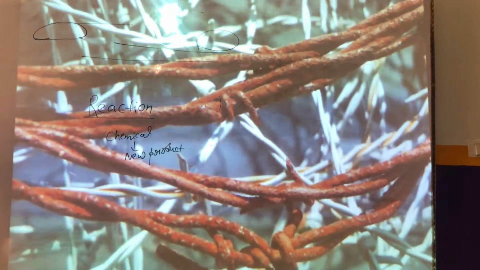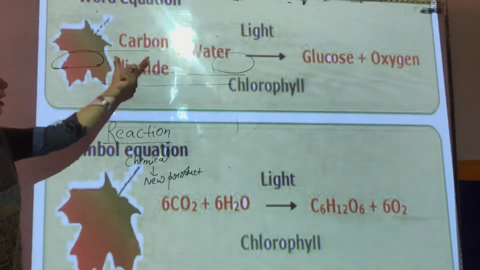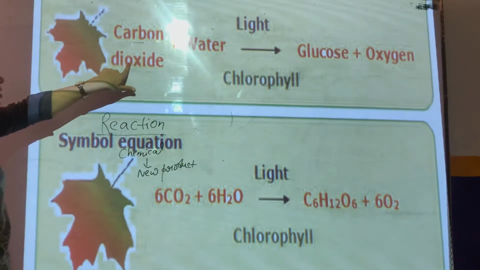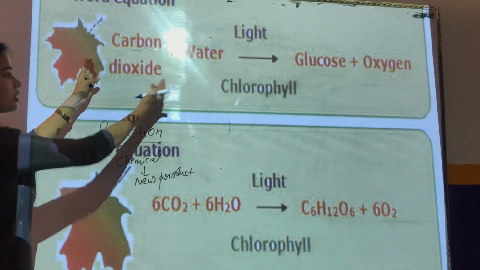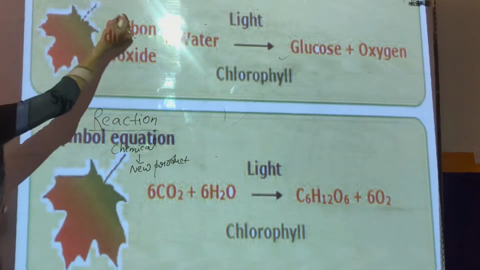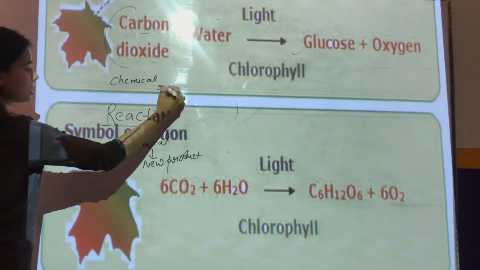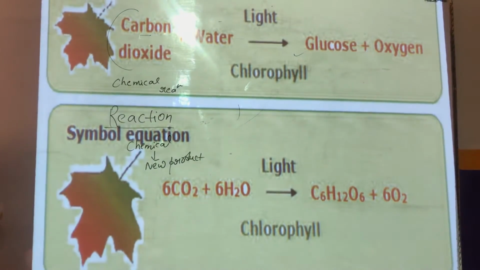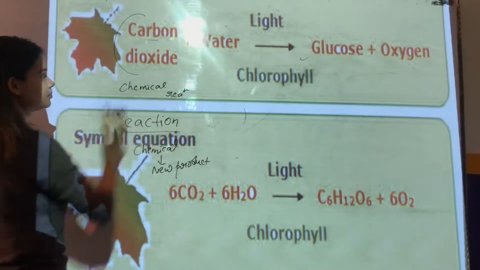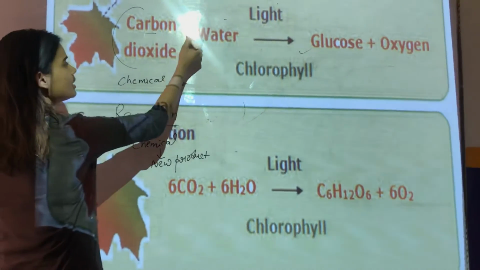Also, in the photosynthesis process, when carbon dioxide and water combine with each other, they give glucose and oxygen. So we can say that this is a chemical reaction. Now in a chemical reaction you are seeing this plus sign. Yes, in a chemical reaction you will always see a plus sign.